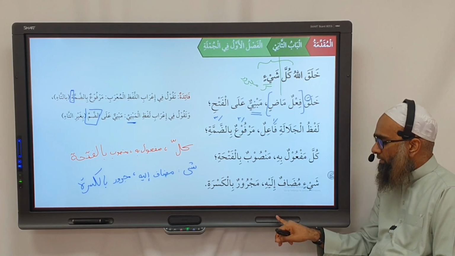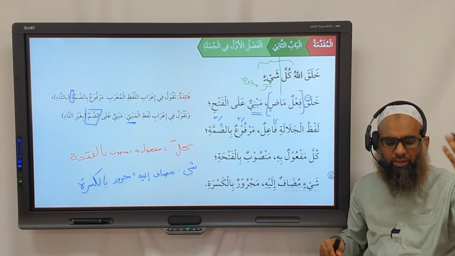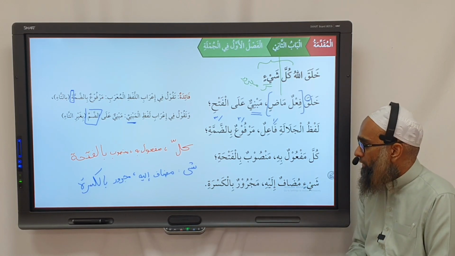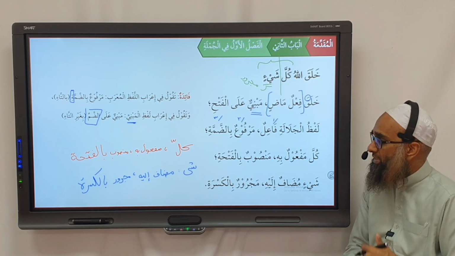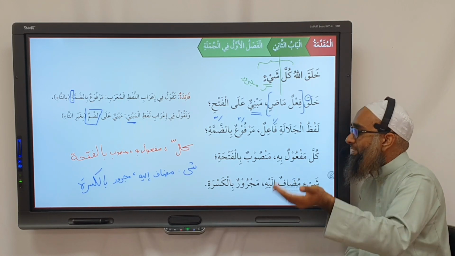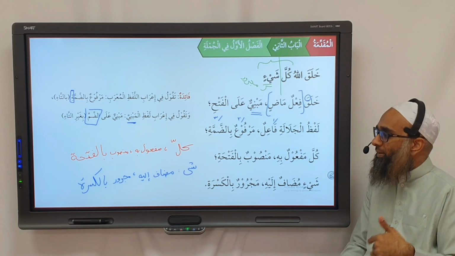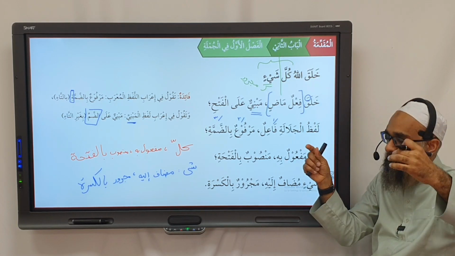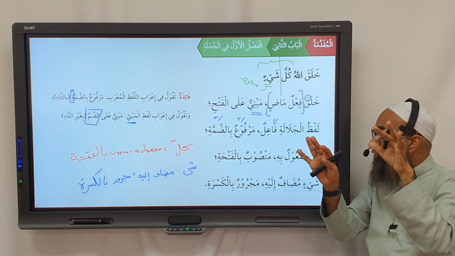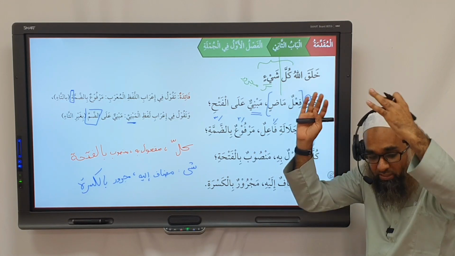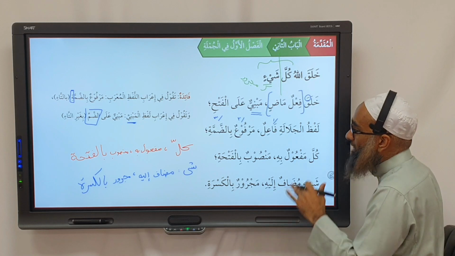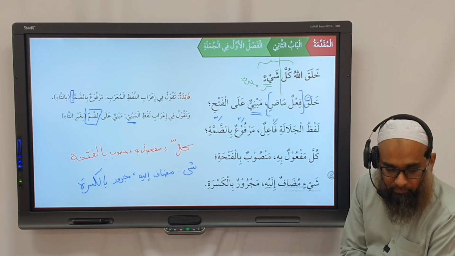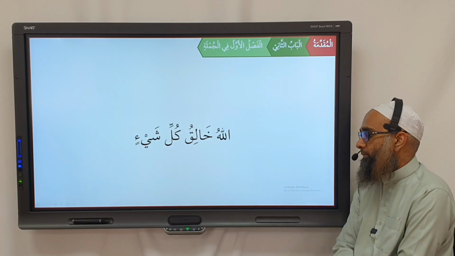So that's why sometimes some Arab people say what you guys are doing is wrong. It's not wrong. And I understand why they're saying it, because they don't understand where we're coming from. When they say this is alien to the Arabic language and incorrect, they are right from the Arab perspective, because you can't make shay'in a maf'ulun bihi when it's majroor. But Tarkib looks at the whole meaning perspective. So the meaning of maf'ul bihi applies to all of kulla shay'in, so we make all of this a maf'ulun bihi. In I'rab, each word goes individually. You can't call it maf'ulun bihi. You guys understand? Okay.